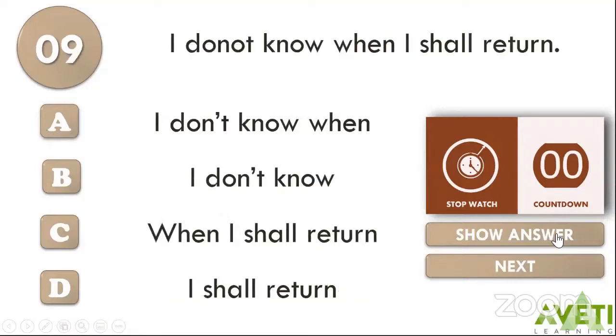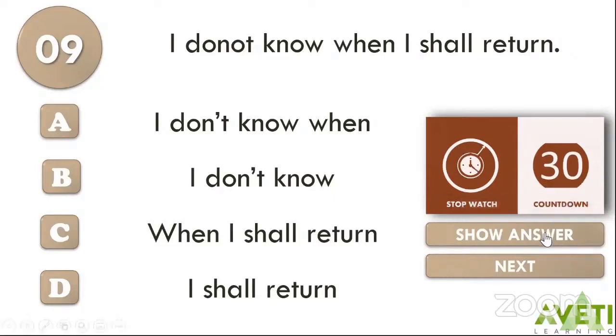Okay. So in all these cases, that particular clause takes the form of the object in your sentence. Next, I don't know when I shall return. Please find out the noun clause and tell me why it is the object of the sentence. All right, children.